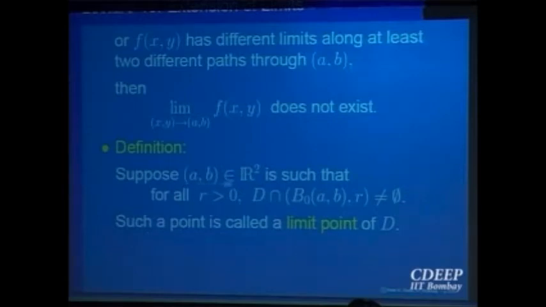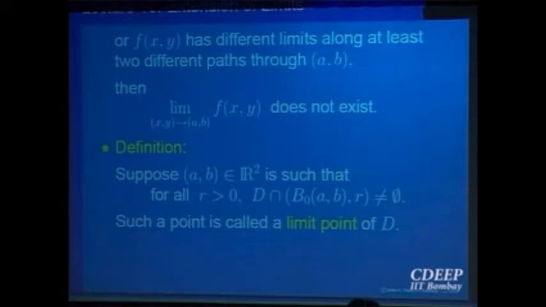Take a point (a, b) in R2 and look at a deleted ball of radius r, B'((a, b), r), and suppose it intersects D. That means if I take any deleted open ball around that point and it intersects the set D, then that point is called a limit point for the set D. So we are defining a limit point for a set D in R2.